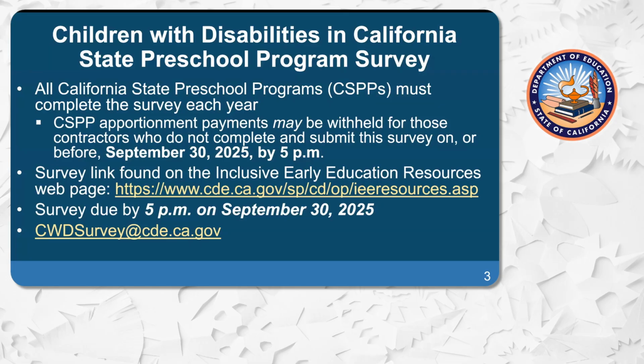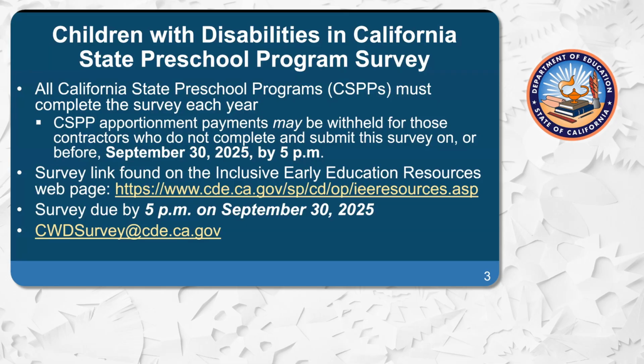According to MB 2302, the CDE must collect data via the SNAP survey regarding the set-aside. Contractors must also include in the survey responses how they were or were not able to meet the set-aside percentage of funded enrollment for children with exceptional needs, also called children with disabilities. If the set-aside was not met, the contractors will be expected to include information in the survey response about their conducted community outreach to special education partners to enroll additional children with disabilities.